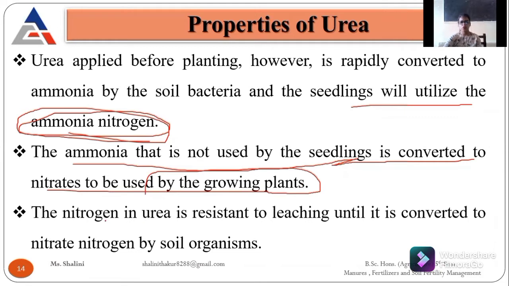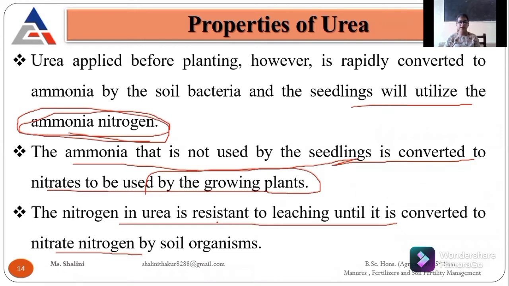Okay, so you all know that urea is resistant to leaching until it is converted to nitrate nitrogen. Because if you broadcast urea in your field, a volatilization process occurs. Some of the urea gets evaporated with the water, and some gets leached down. So this is the drawback. If we are applying urea, we have to apply it at a time when there is not too much light, and the evaporation rate should be lower.